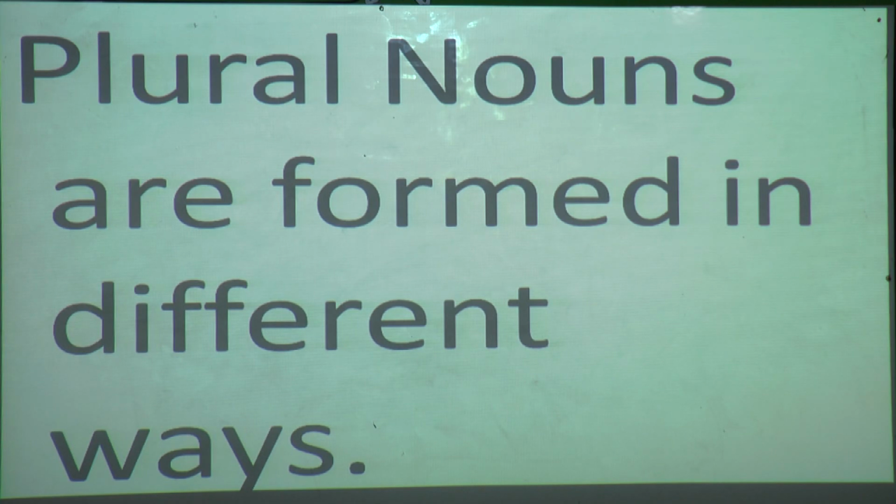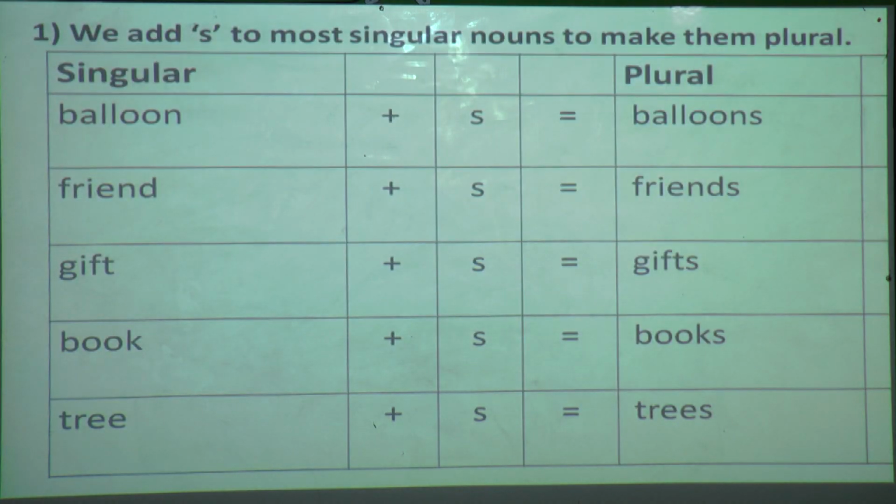The plural nouns are found in different ways, and we can see there are 10 ways shown over here. Okay, students, are you ready to learn how to form plural nouns? Stepwise I will show each thing, so you have to just pay attention on the screen. Now, what is the first one? Yes, we add s to most singular nouns to make them plural.